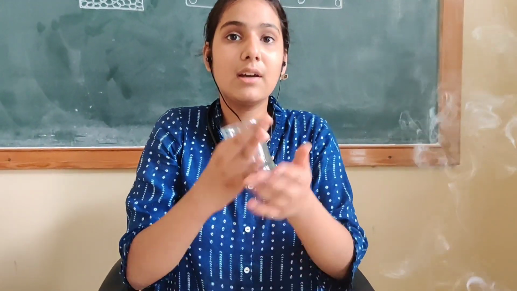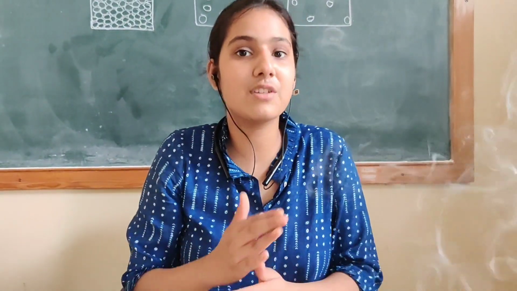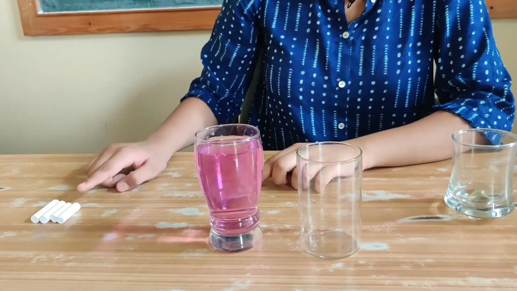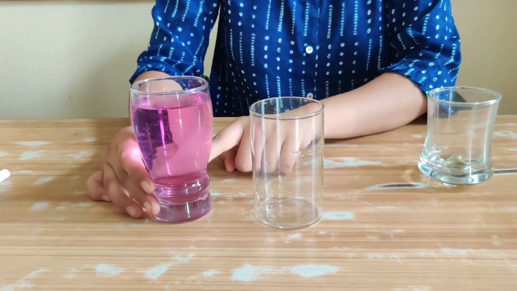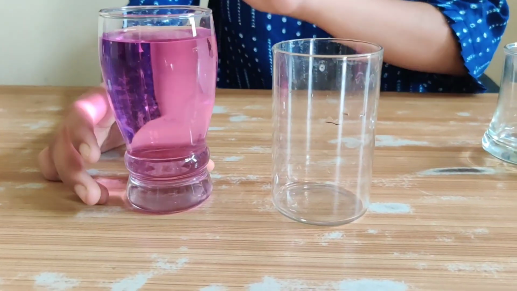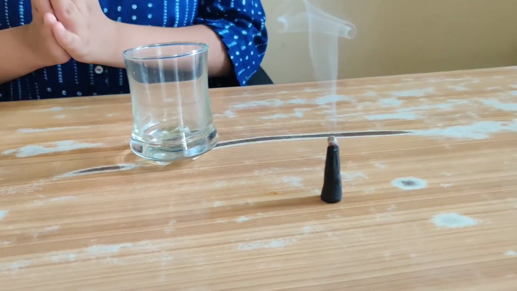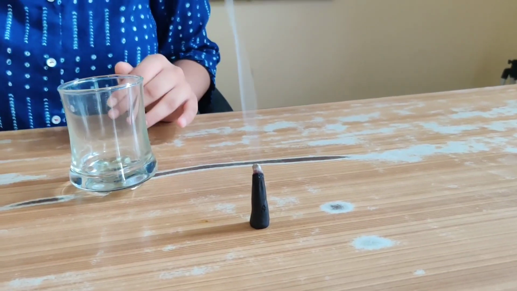Because when they are in the glass, they have a volume, and when they are removed from the glass, they take the volume of the room. When the space increases, the volume automatically increases. So gas has neither fixed volume nor fixed shape. So you know that solid has fixed volume and fixed shape. Liquid does not have fixed shape but has fixed volume, and gas has neither fixed shape nor fixed volume.